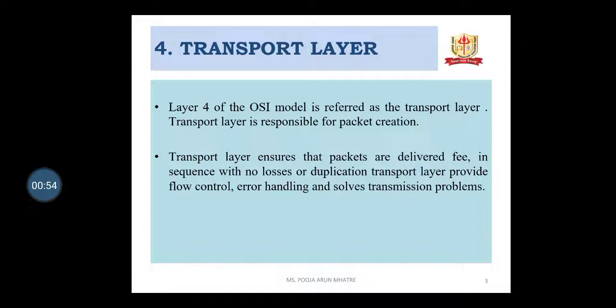Transport layer. Layer 4 of the OSI model is referred to as the transport layer, and it is responsible for the packet creation. The transport layer ensures that the packets are delivered in sequence, without losses or duplication. It provides flow control, error handling and solves the problem of slow transmission.